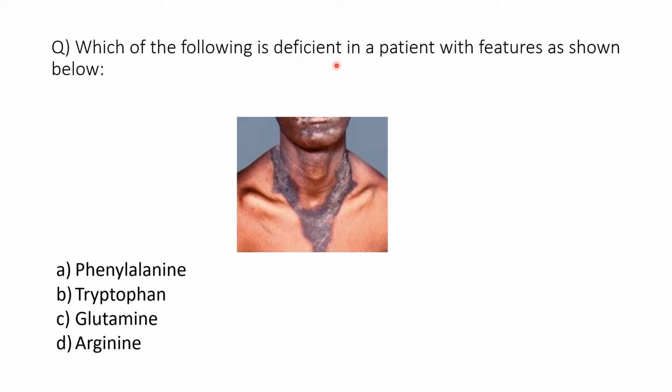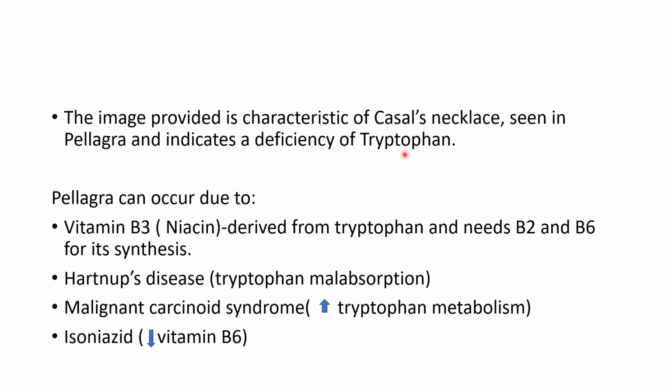Next question, which of the following is deficient in a patient with features as shown below? So what is this? Yes, it is a Casal's necklace seen in niacin deficiency. So which amino acid deficiency causes niacin deficiency? The answer is B, tryptophan. The image provided is characteristic of Casal's necklace seen in pellagra, and it indicates a deficiency of tryptophan.